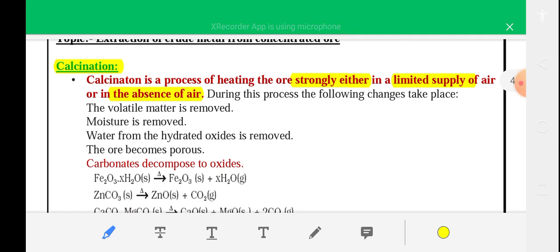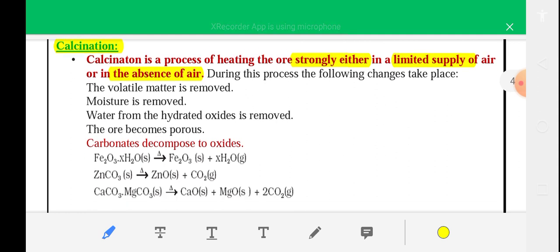After concentration, you have to convert the metal ore into oxide form. During this process, the following changes take place: volatile matter is removed, moisture is removed from the ore, water from the hydrated oxide is removed, and the ore becomes porous.